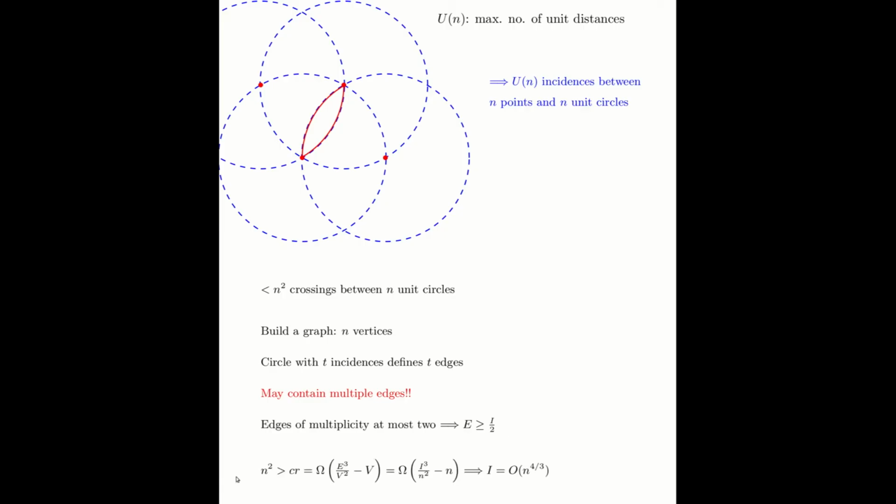And now we plug in the crossing number lemma. We have at most n squared crossings. And from the crossing lemma, we know that the number of crossings is at least e cubed divided by v squared minus v. By plugging those numbers here, we get to this bound. And after simplification, similar to the Szemerédi-Trotter theorem, we could prove that the number of incidences between these points and circles is n to the 4/3. And as we discussed at the beginning of the problem, this proves that the number of times the unit distance can appear is at most n to the 4/3.